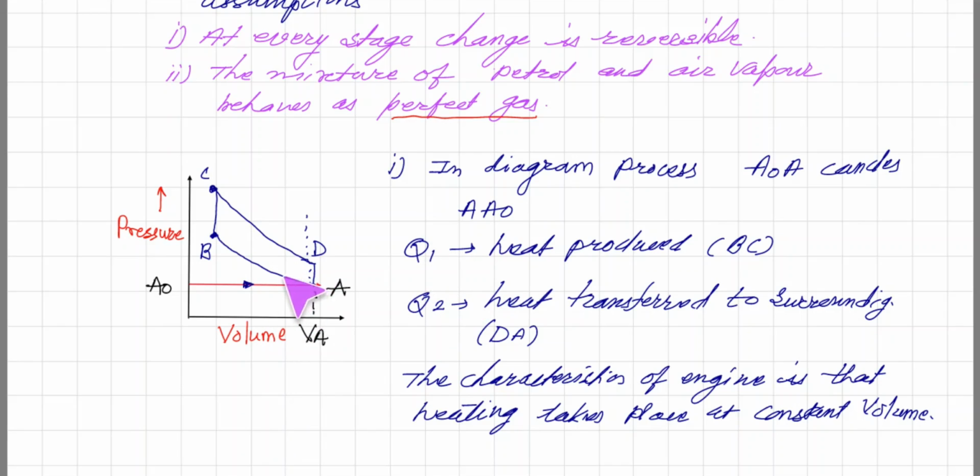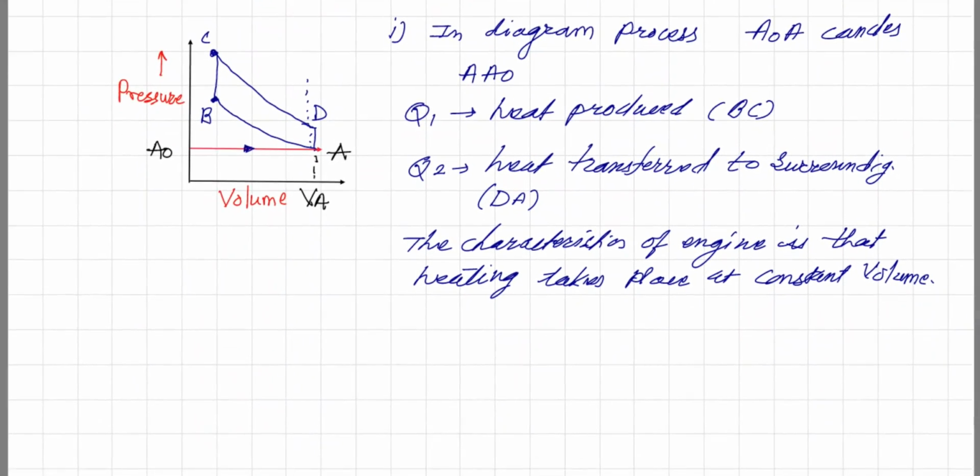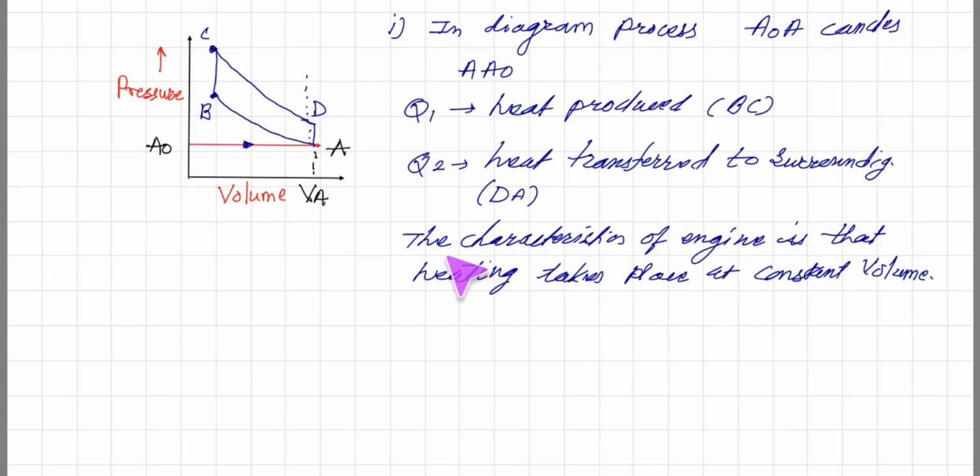But we know that efficiency is the ratio of what? Amount of heat provided, that is the total work done W upon the amount of heat provided. So obviously the characterization of the engine is that heating takes place at constant volume. So here heating is at constant volume, that we already saw.